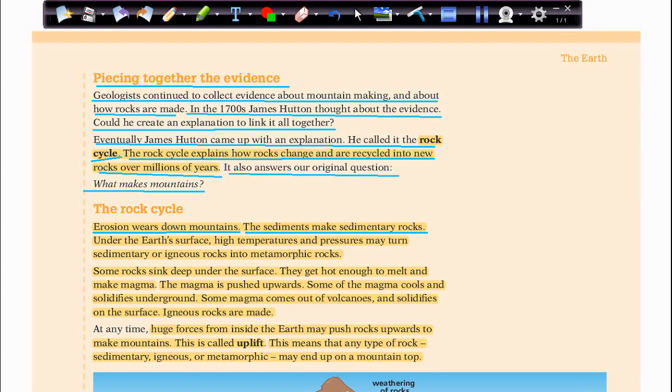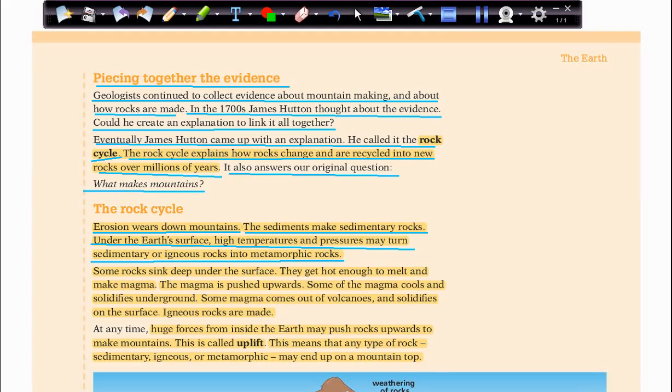These smaller pieces can gather together to make sedimentary rocks. Under Earth's surface, high temperature and pressure may turn sedimentary or igneous rocks into metamorphic rocks. So over the surface we have erosion. Under the Earth's surface, high temperature, like 400 as we said, and very high pressure can turn these sedimentary or igneous rocks, which are under the ground, into metamorphic rocks like marble. It can squeeze them and turn them into marble or slate.